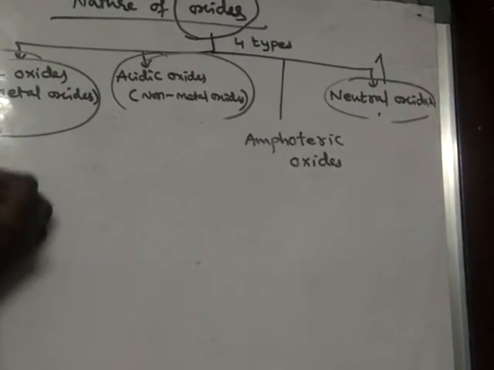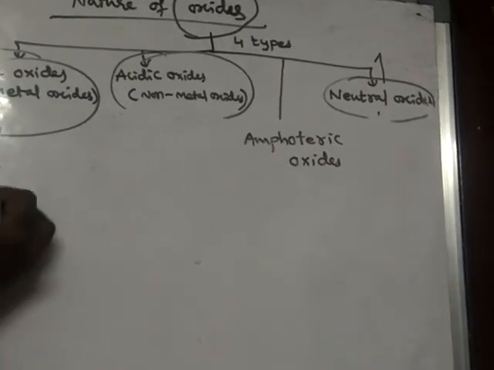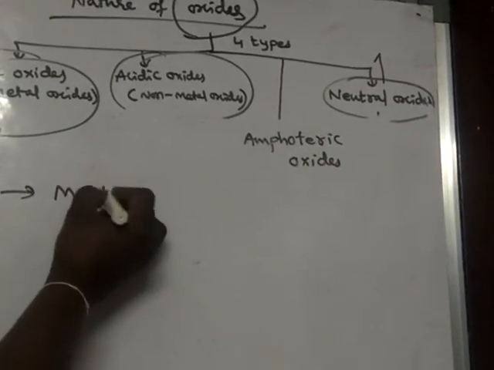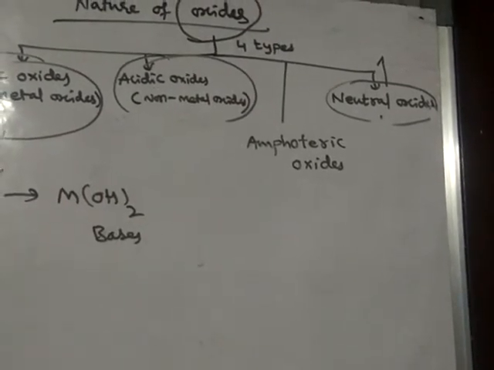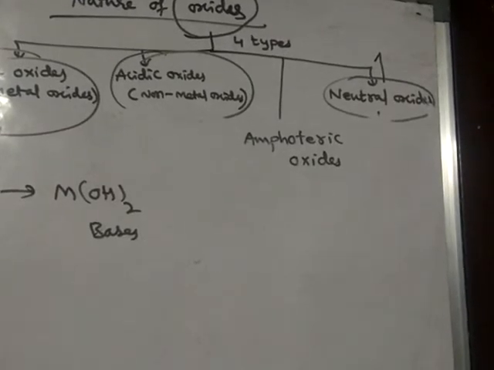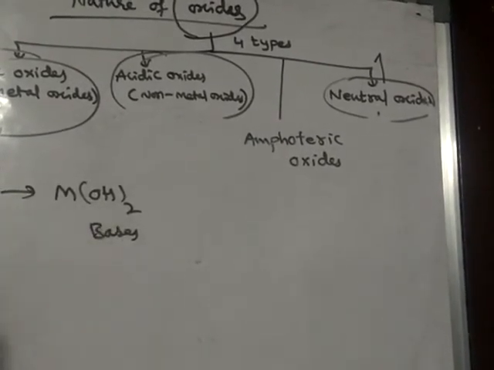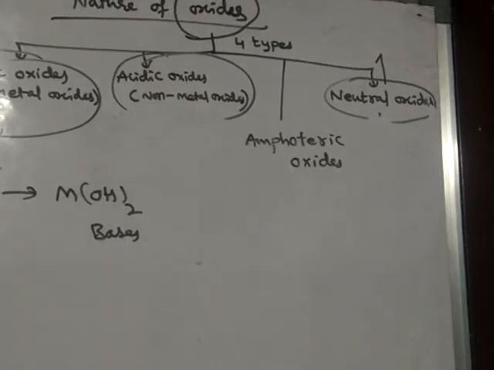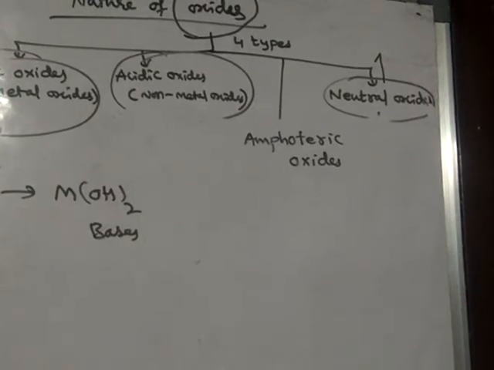Basic oxides, that means metal oxides, when dissolved in water, react with water and form metal hydroxides. These metal hydroxides are generally called bases.